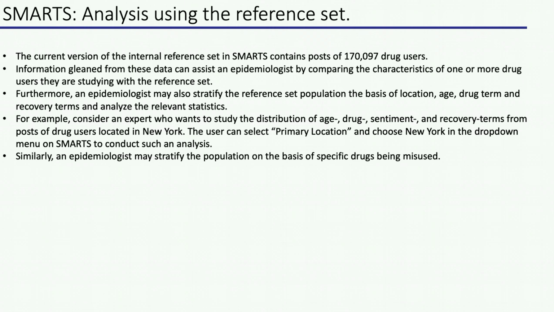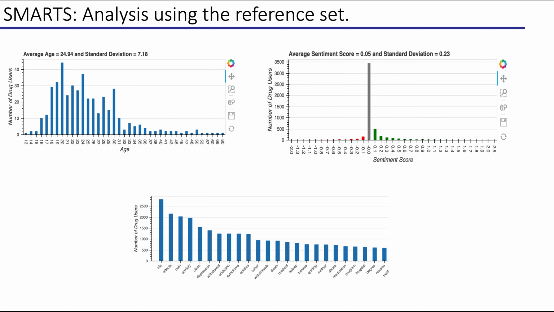For example, here we show the distribution for age, recovery terms, and sentiment score for the particular drug kratom. We observe that the average age of a user using kratom is 25, the sentiment is 0.05, and the common recovery terms associated with kratom are life, effects, pain, anxiety, clean, depression, and withdrawal.